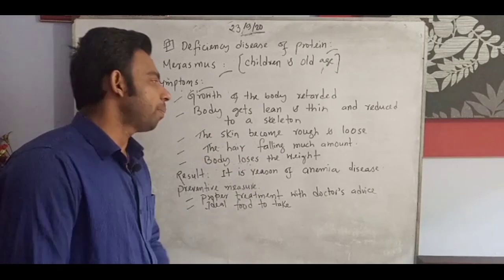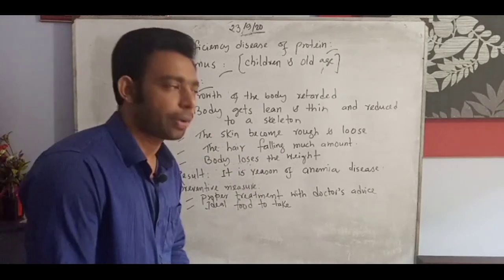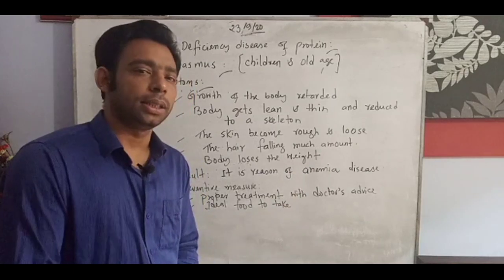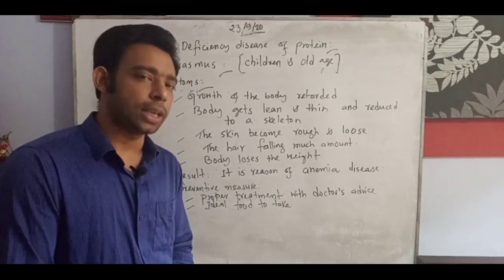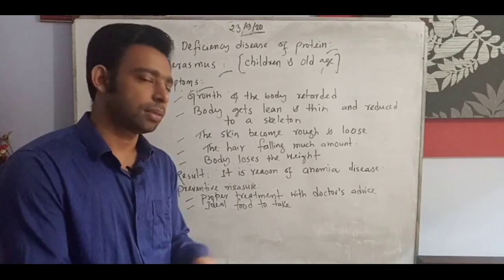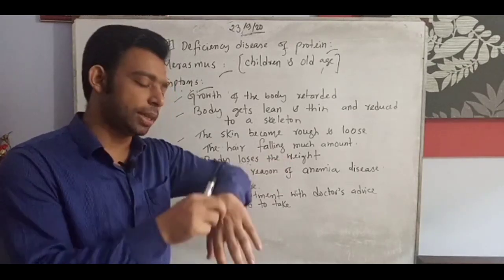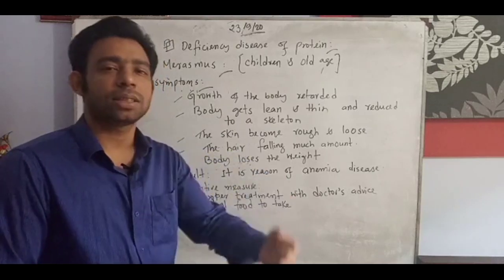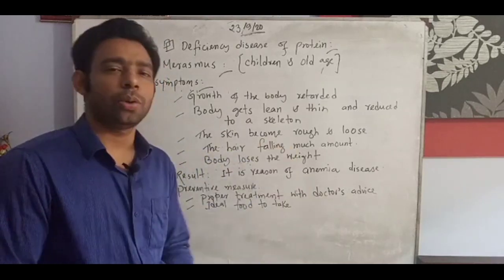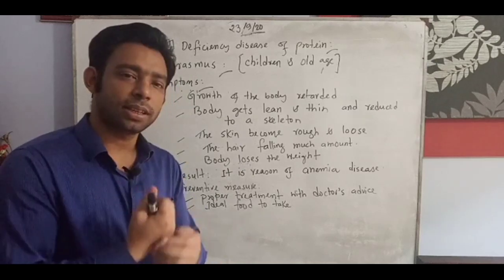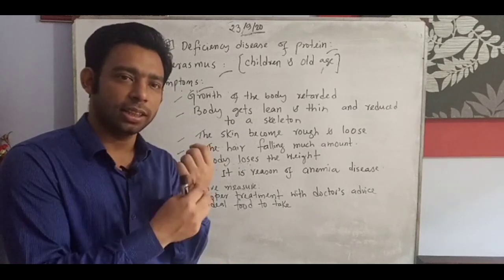The skin becomes rough and loose. Rough skin is also seen in kwashiorkor, but here it is rough and loose. Loose means like the skin of old age people, which is very loose, but your skin is tight and thick.